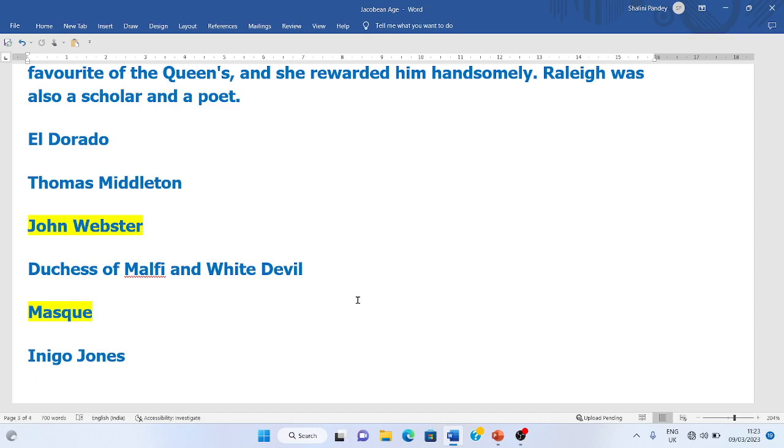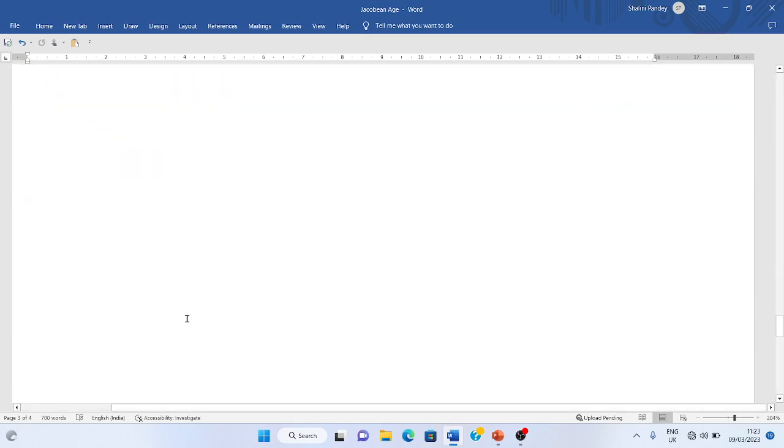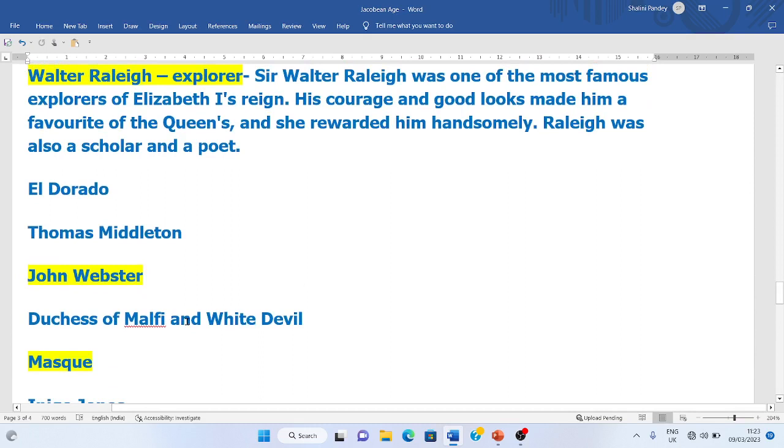Now we will discuss the revenge tragedy, which is a very important form in this age. Here the important name is Thomas Middleton, a great revenge tragedy writer.